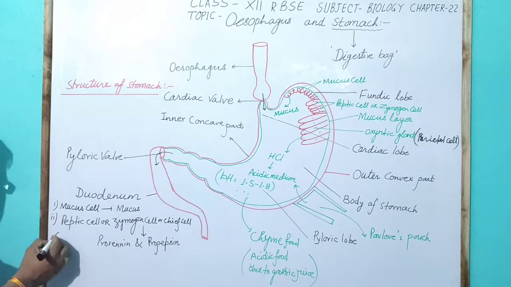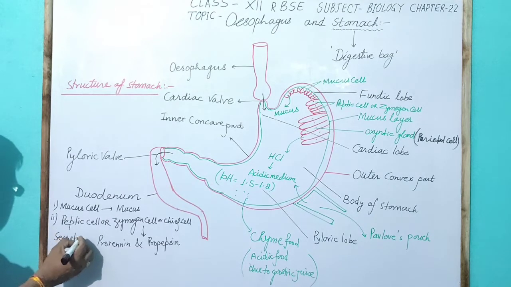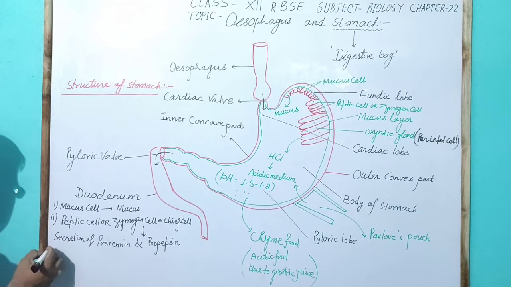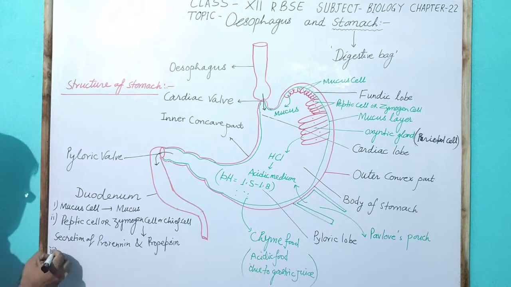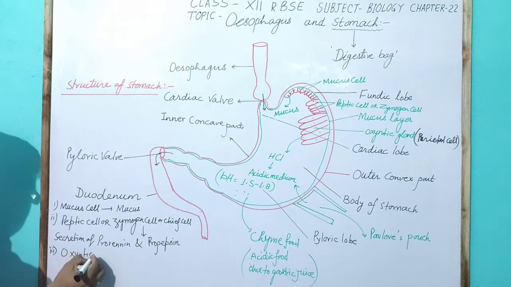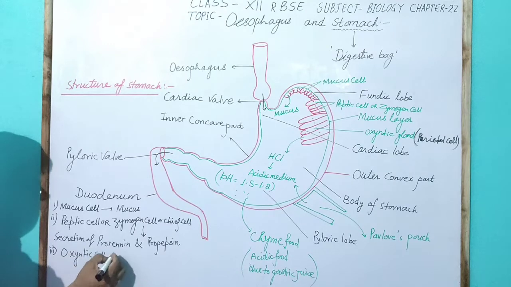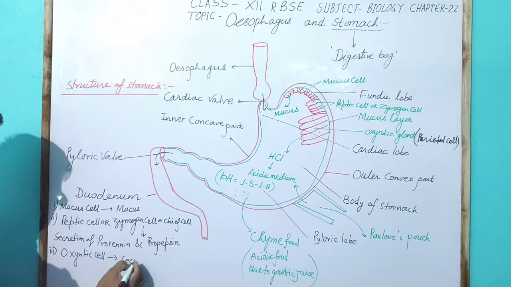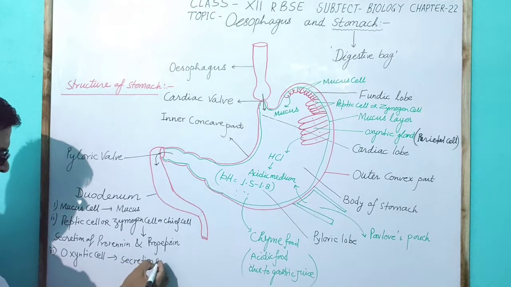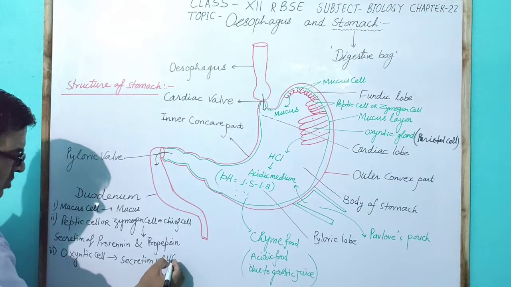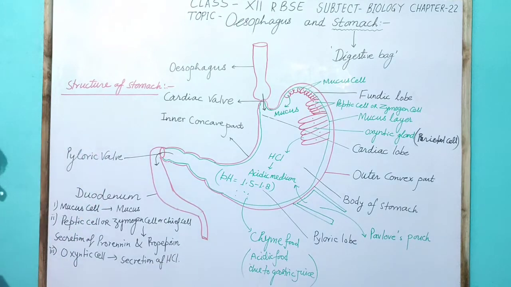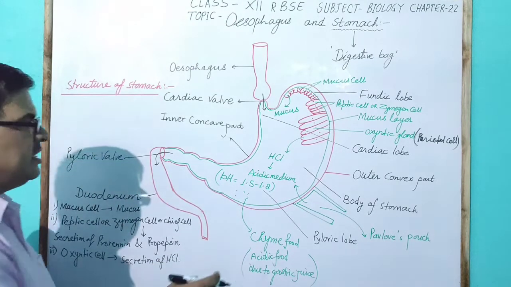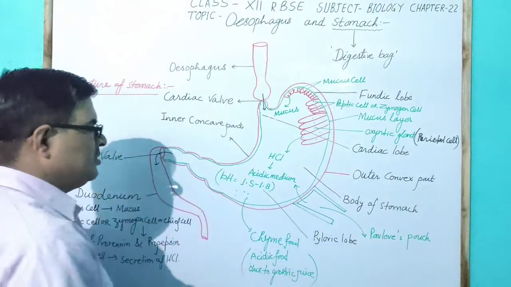That means the secretion of prorenin and propepsin is by the peptic cell. By the argentic cell, secretion of HCl, hydrochloric acid, takes place, and this hydrochloric acid makes the acidic medium in the stomach.